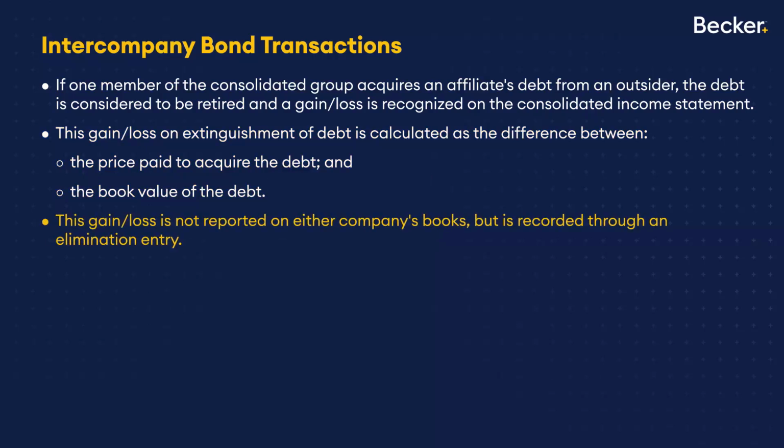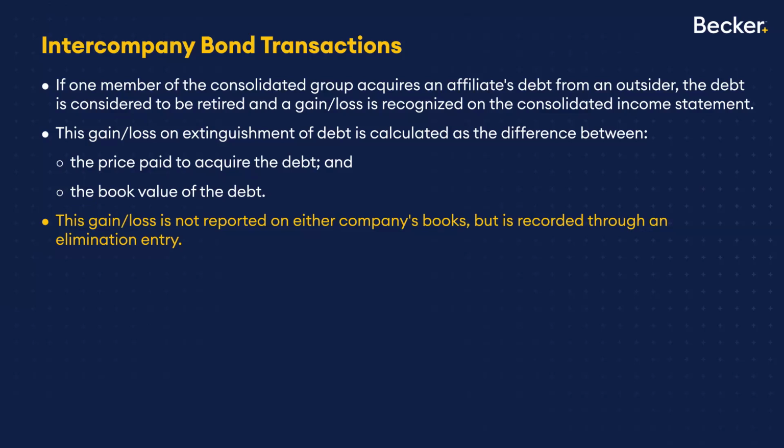Now, what's interesting, is it a gain or a loss to the parent? No. Is it a gain or loss to the subsidiary? No. Why? Well, it wouldn't make sense for it to be the subsidiary. They didn't really do anything if they're the ones that originally issued the bonds. And technically, it's not the parent either. All the parent did was invest their money in an investment, a bond. It's only in consolidation, another example of, well, really what happened was the old left hand was trading off with the right hand, and so that gain or loss only shows up on consolidation.